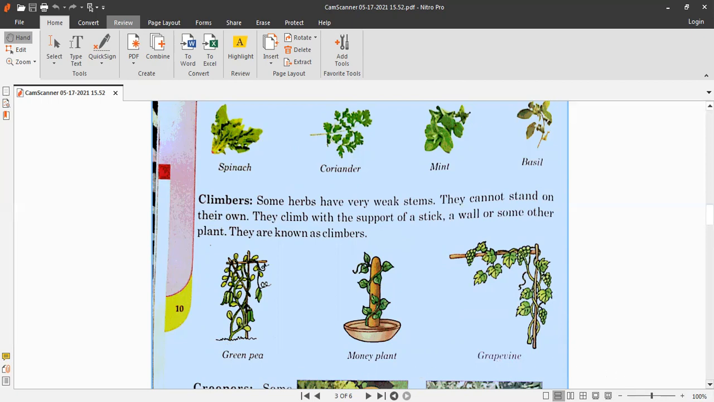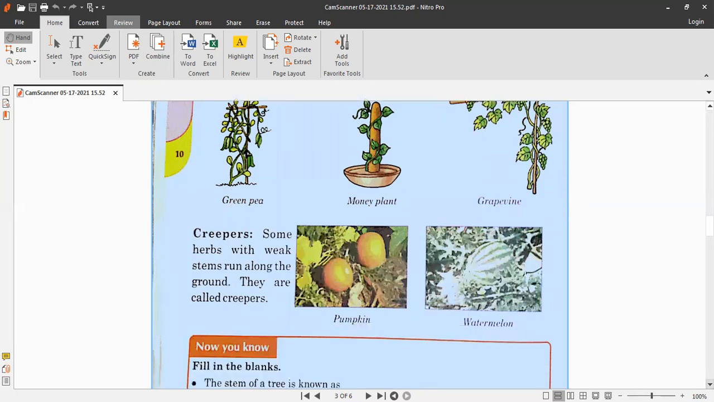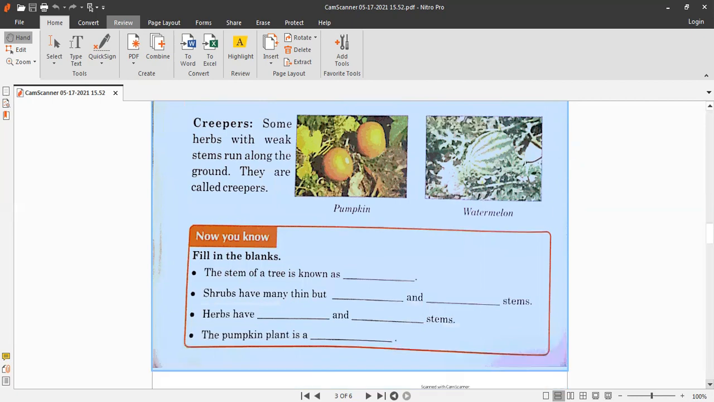And the last one is the creepers. Creepers run along the ground. They grow on the ground. They have vegetables and fruits on them. Pumpkins grow on creepers, and watermelon also grows on creeper plants. So they are very weak plants. They cannot stand on their own. They are called creepers. Okay, now you know.